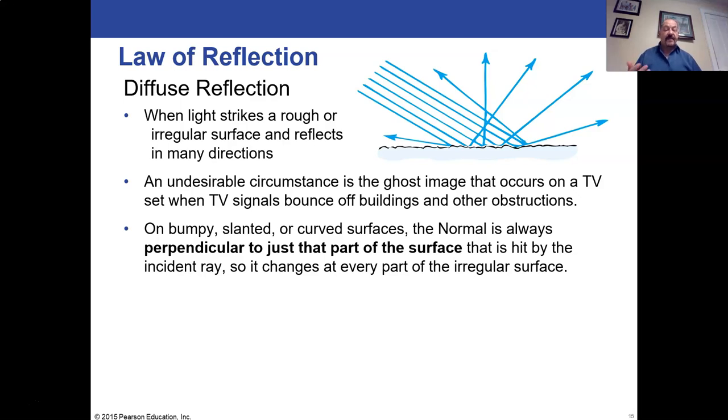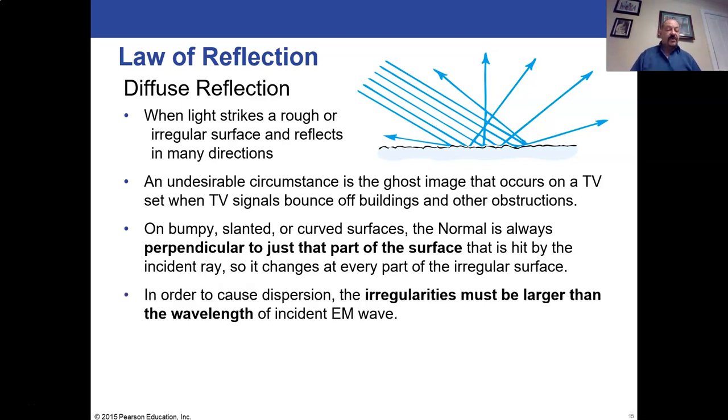So if we have a bumpy or slanted or curved surfaces, the normal is always perpendicular to the surface, but that's going to change everywhere on a bumpy surface. And as a result, we'll get our reflecting rays all be different depending on where on this bumpy surface it's hitting. So in order to cause dispersion, the irregularities must be larger than the wavelength of incident EM wave.